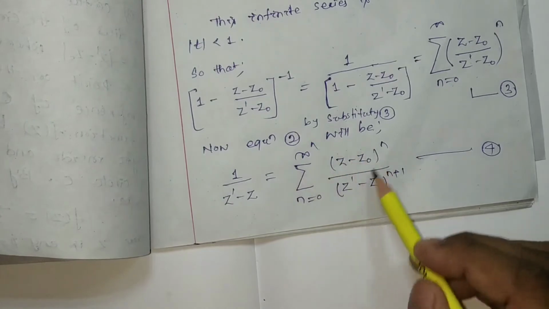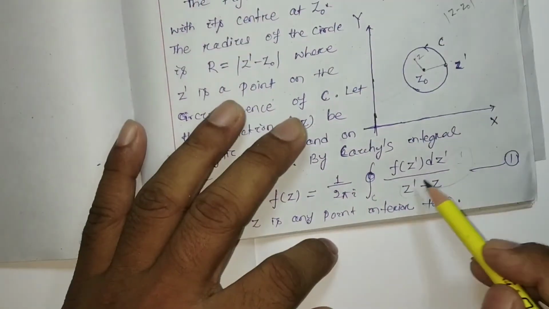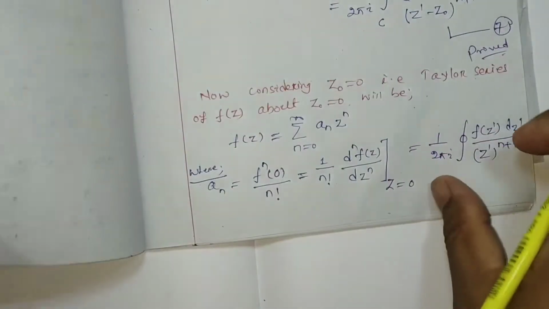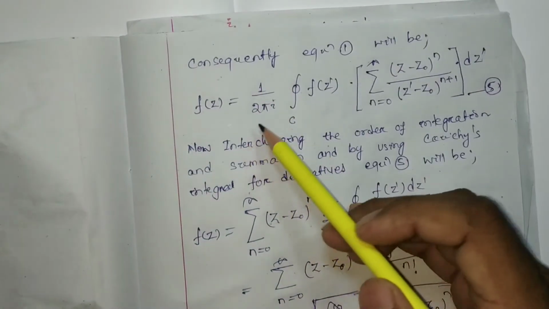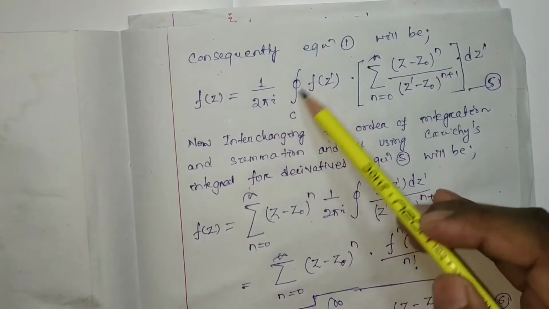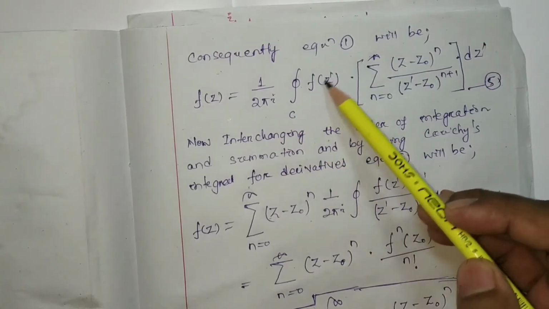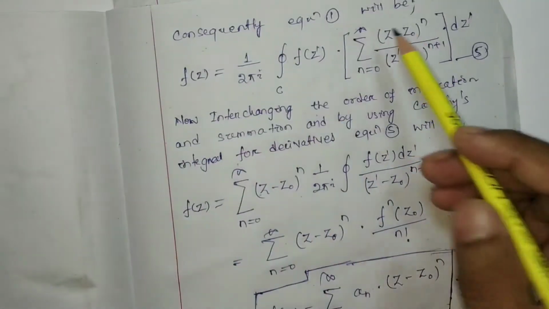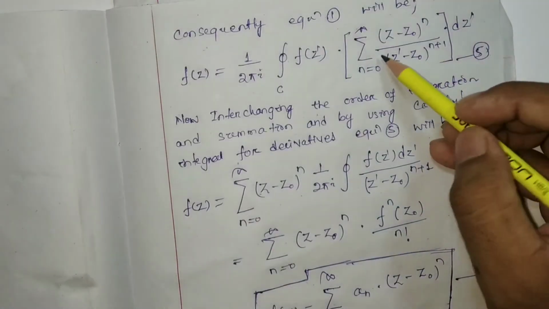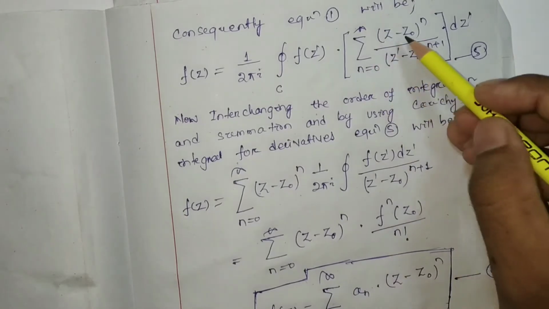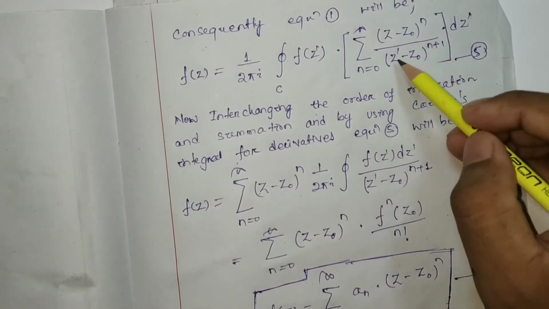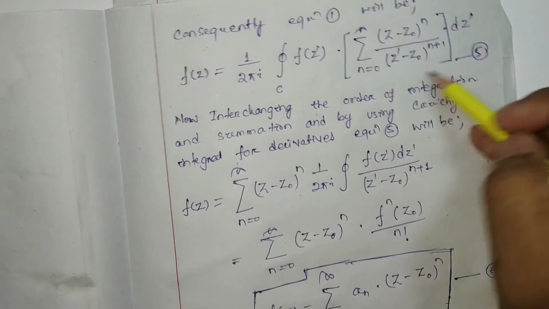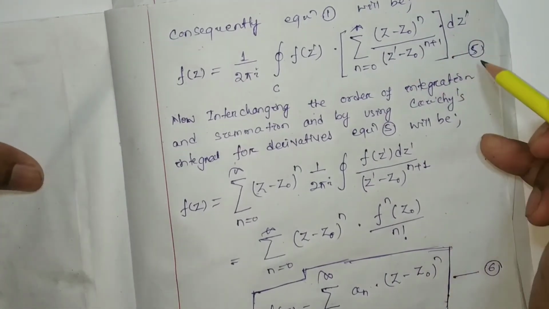Now we are going to put this value here. So it will be 1 by 2 pi i closed integration over C of f(z'), and we put 1 by (z' minus z), which is nothing but summation over n equal to 0 to infinity of (z minus z0) to the power n by (z' minus z0) to the power n plus 1, into dz'. Let this be equation number 5.